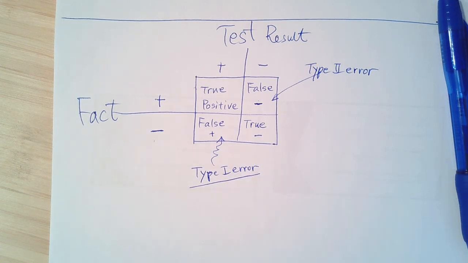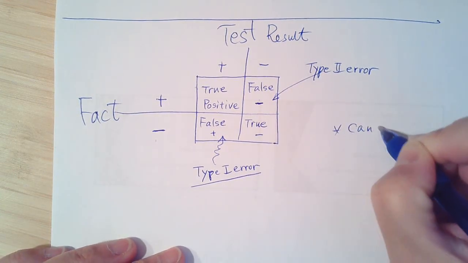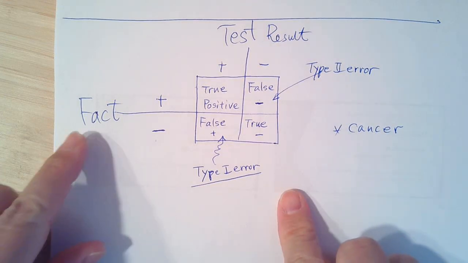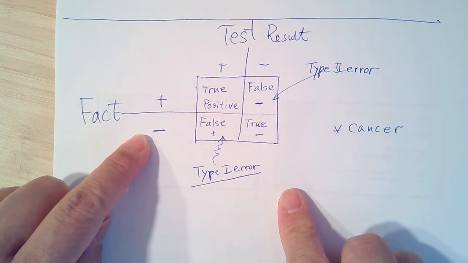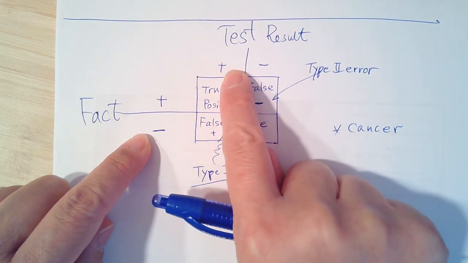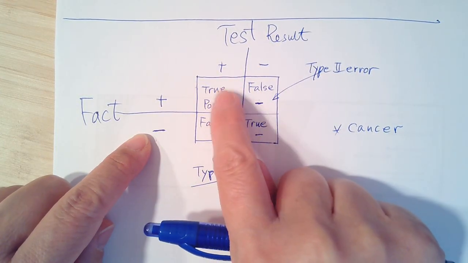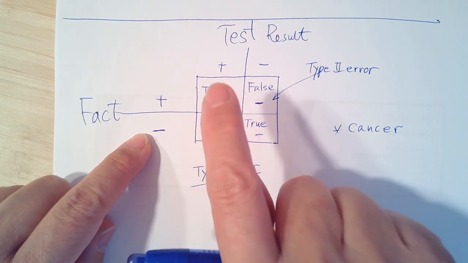Now, I'll give you a couple of examples, okay? So the first one is cancer. What does that mean? That means, in fact, someone has cancer, which is positive. Someone does not have cancer, so that is negative. And you run some test. The test shows that he or she is positive. She has cancer. That's a true positive. That's perfect. We identify this person. He has cancer.